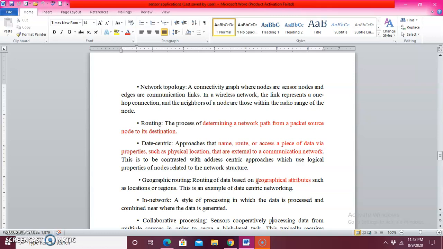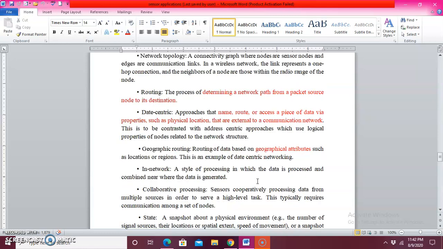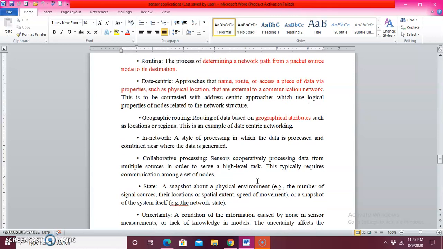Next one is about geographic routing. Geographic routing is fully focused on the nature of geographical attributes. Geographical attributes are nothing but the location or the region. That is what is called geographic routing.